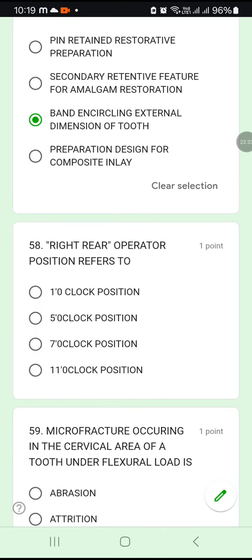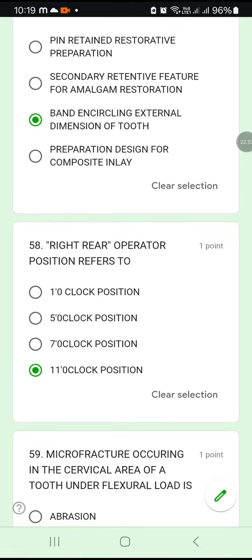C. What is 58 question? Right rear operator position refers to. Wow, this question is easy. Right rear operator means what? The one very close to the head of the patient. So it is 11 o'clock position. Right rear operator position refers to 11 o'clock position. Okay.